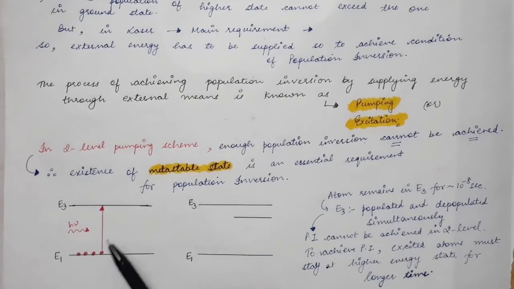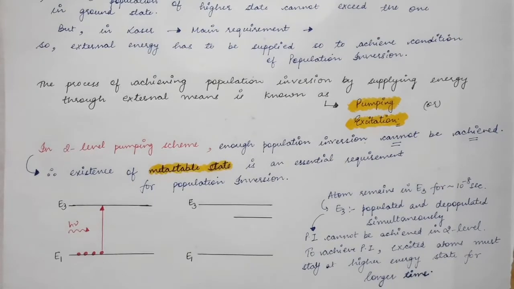So in the case of a two-level oscillator, we cannot have a lasing action. So what do we require? We require an energy state whose lifetime is a bit longer. In the case of a normal excited level, the lifetime is of the order of 10 power minus 8 seconds, and due to this short lifetime, we are not able to obtain the population inversion condition.